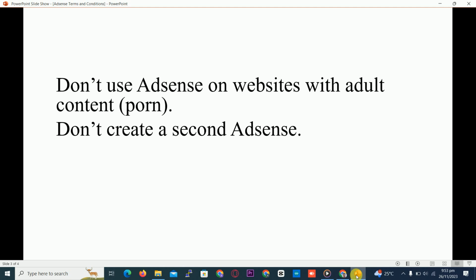Or when you have a YouTube account, you say, oh, Google has terminated my website, so I'm using the same Gmail account to create YouTube. No, Google will not accept. So use different Gmail accounts for different listings.